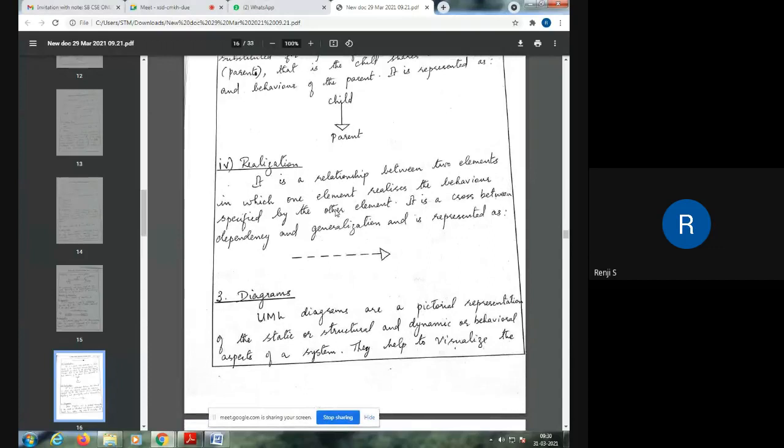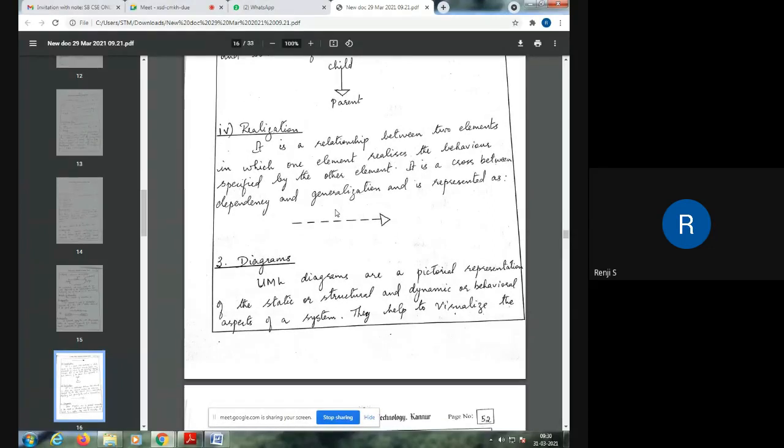Next, the last relationship is realization. Realization is the relationship between two elements in which one element realizes the behavior specified by another element. For example, we have said collaboration before, and collaborations can be realized using classes. Collaboration is a set of operations, and to implement the set of operations you need classes.